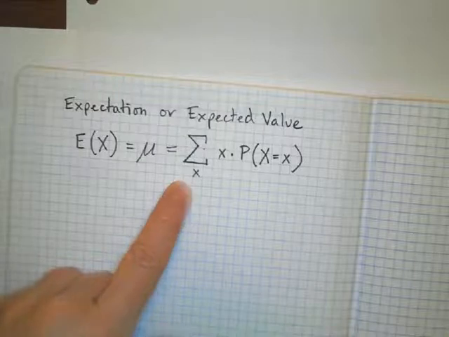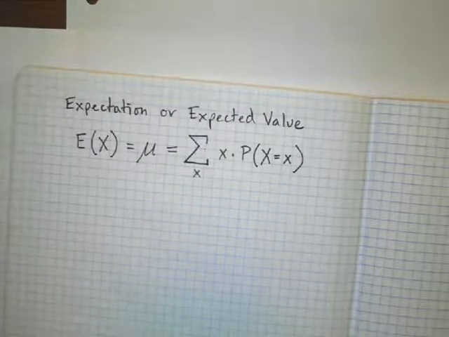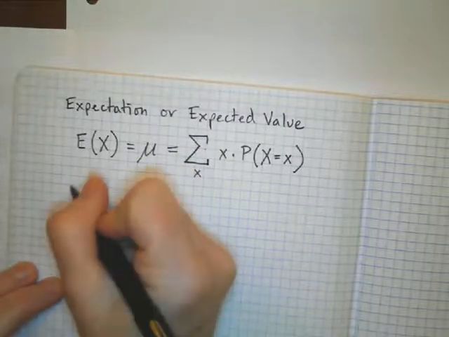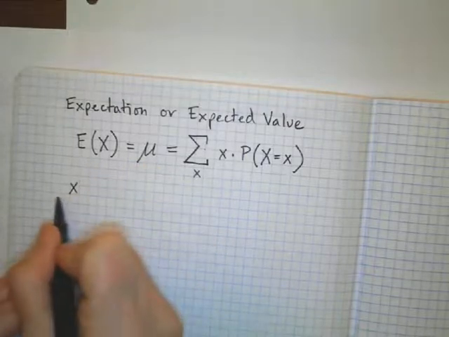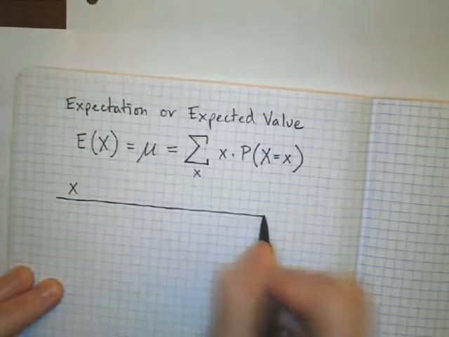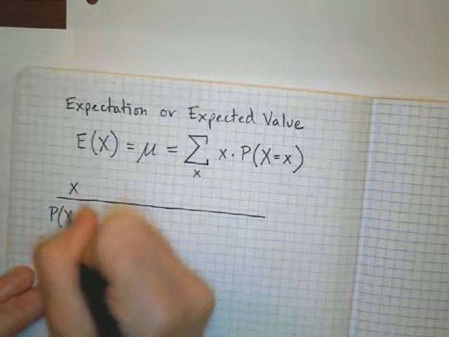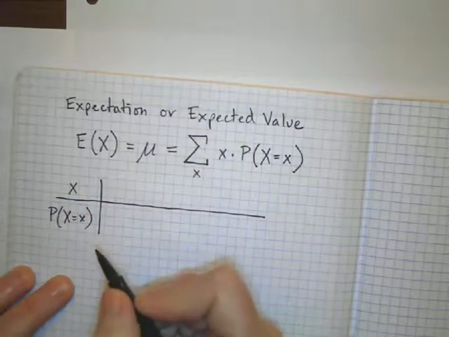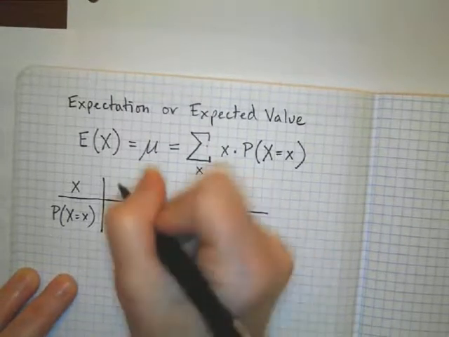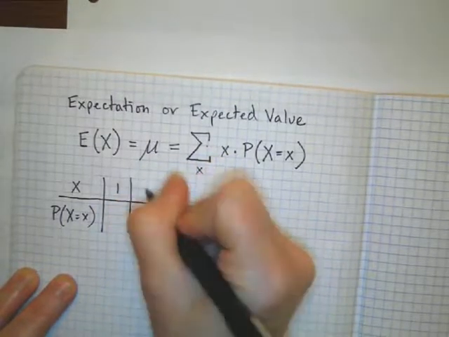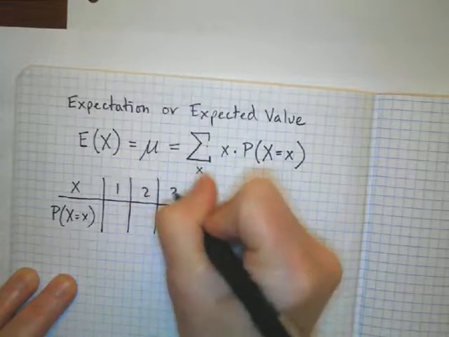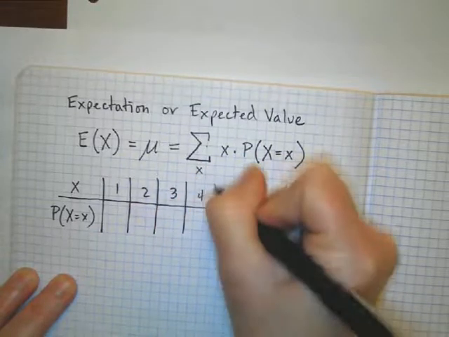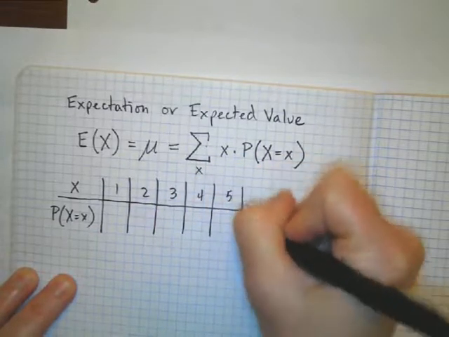Okay, so let's look at our die problem. Think about it. If you're rolling a die, what are all the things that you could get? So we're going to write out our probability distribution. The different values we could get are a 1, or a 2, or a 3, or a 4, or a 5, or a 6.